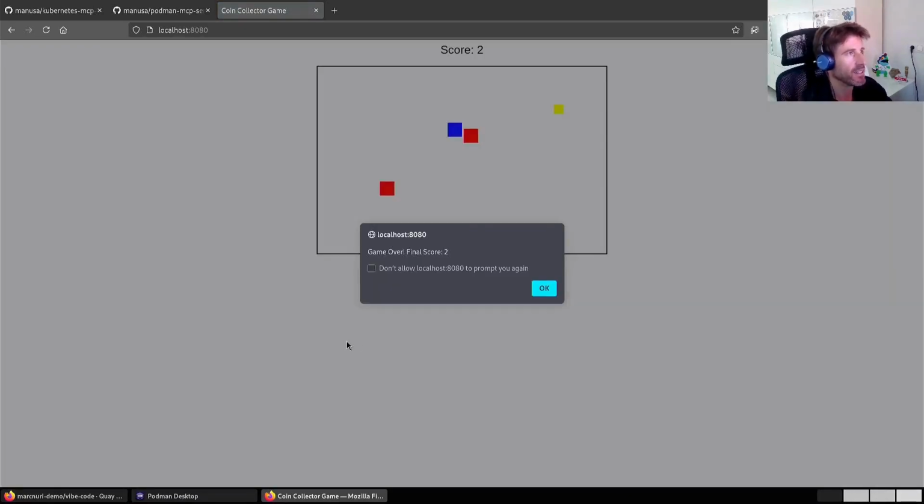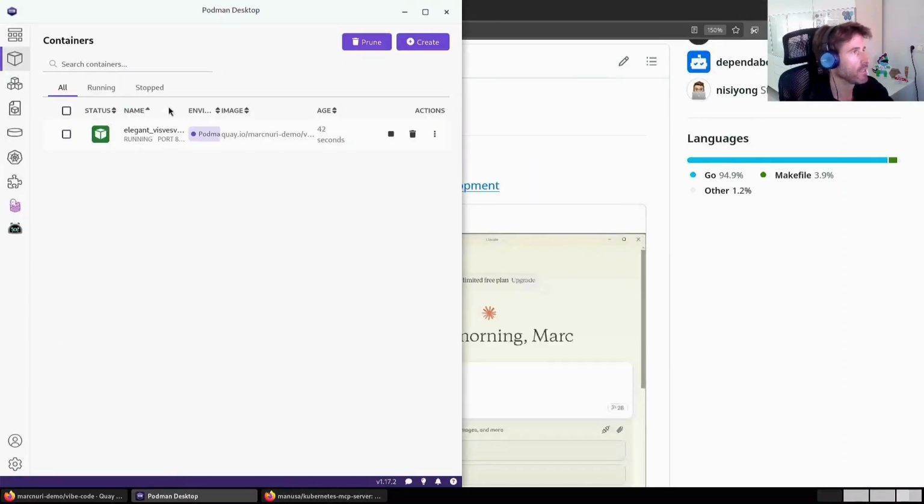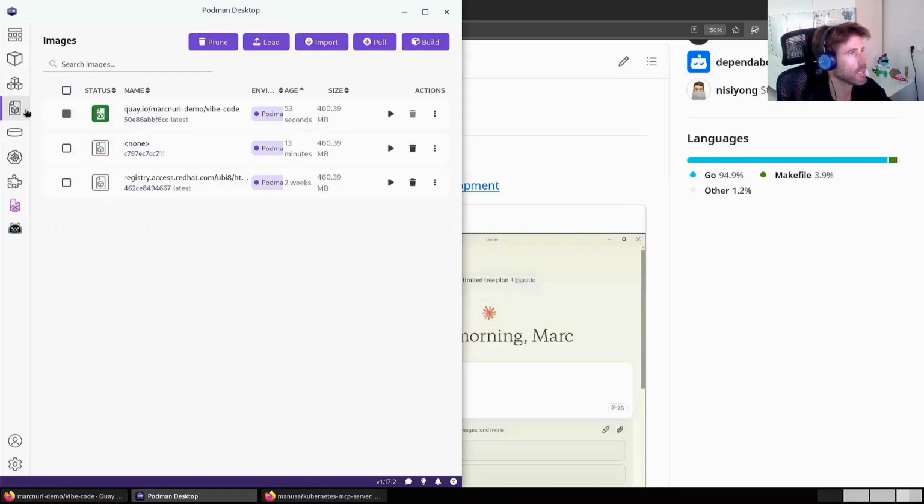Not a great game, but it's running. In this case, it's running from a Podman container. If we check the Podman Desktop interface, we see that there's actually a Podman container that started 46 seconds ago. And if we check the images, we see that an image was built 55 seconds ago with the game.